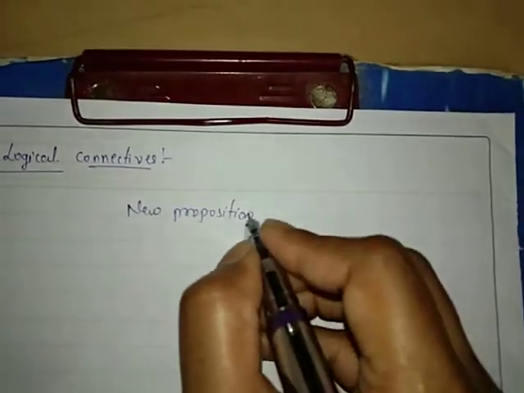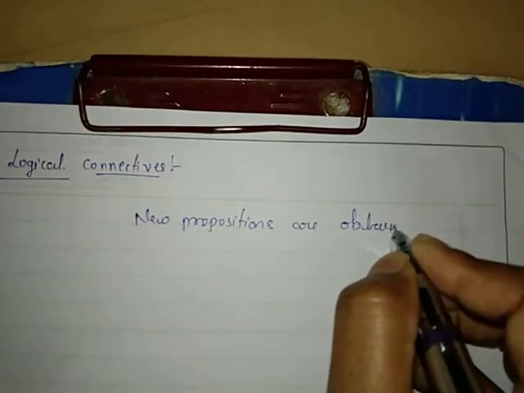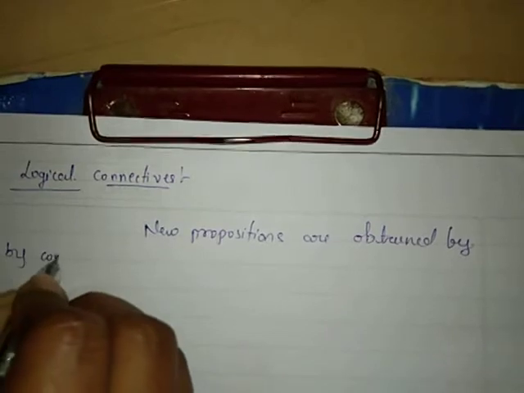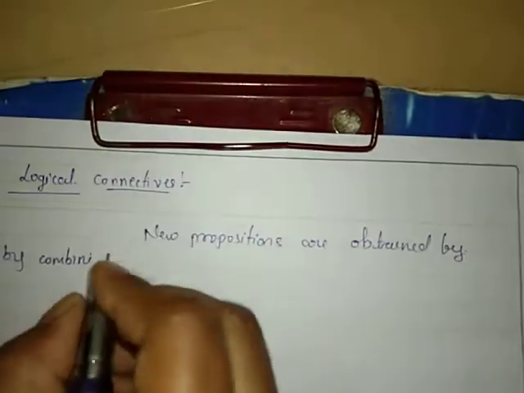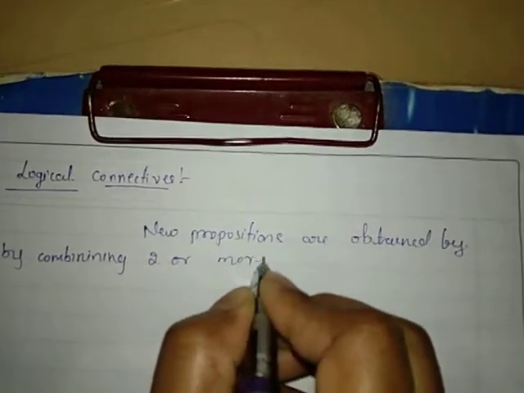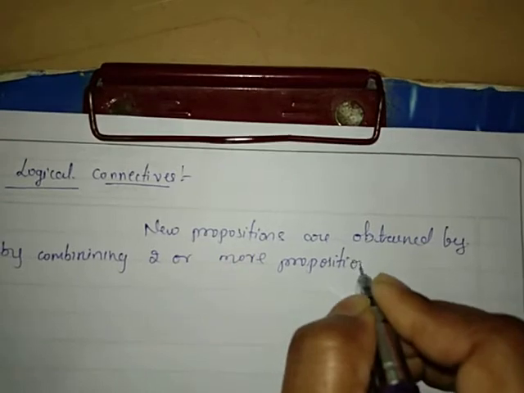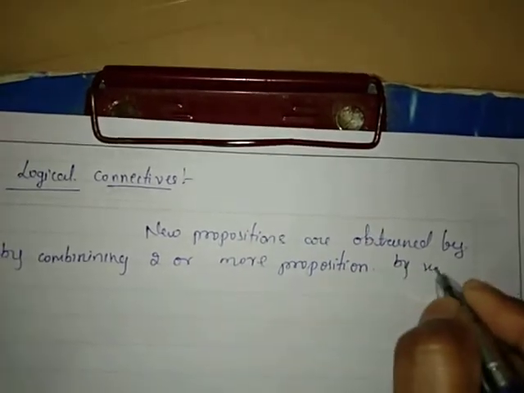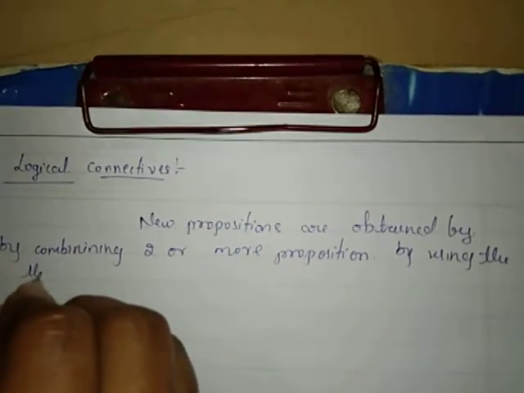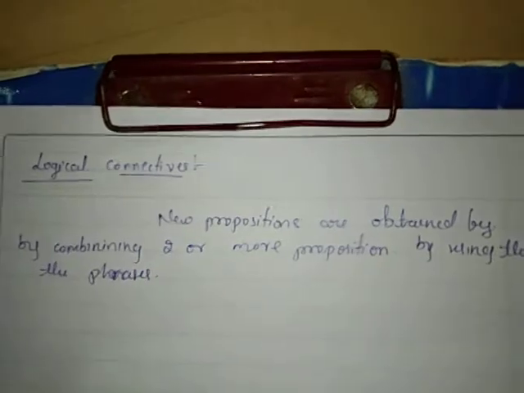New propositions are obtained by combining two or more propositions by using the phrases, you can also call them words.